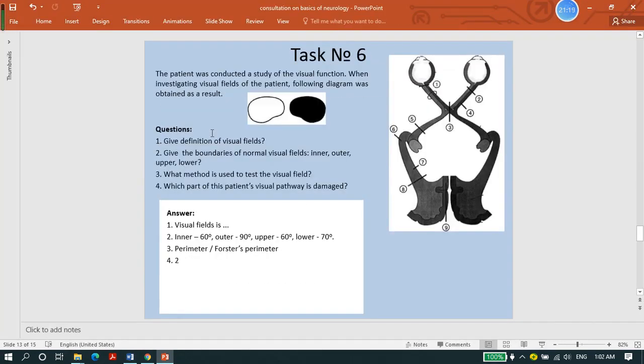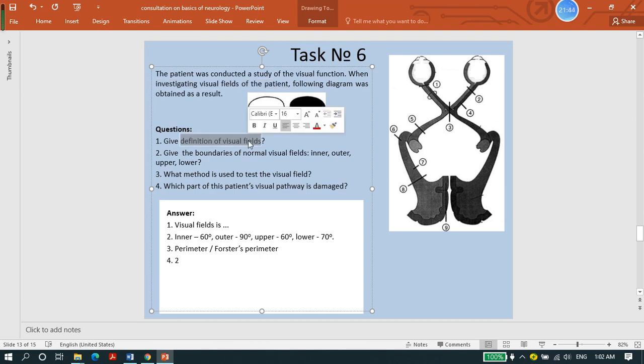Next one: the patient was given a study of visual function. When investigating the visual fields of the patient, the following diagram was obtained as a result. Again, give the definition of visual field.